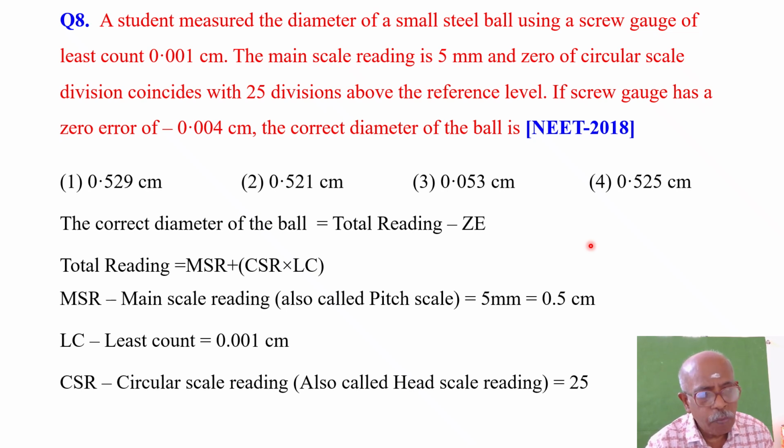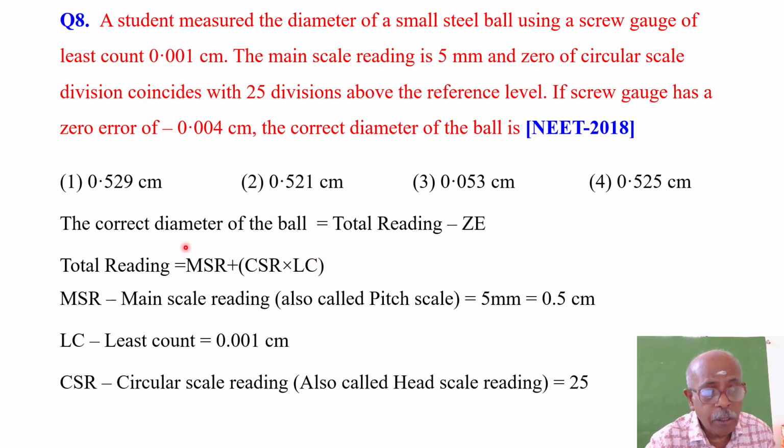We know that the correct diameter of the ball is given by total reading minus zero error. You can also say total reading plus zero correction, because the formula for zero correction is ZC equal to minus ZE. That you know very well.